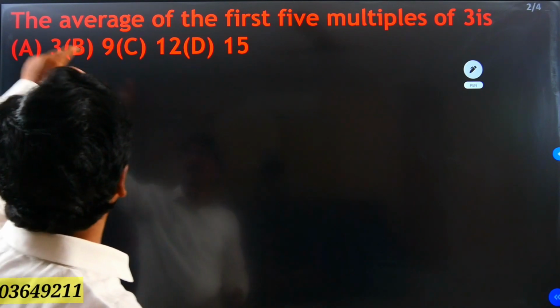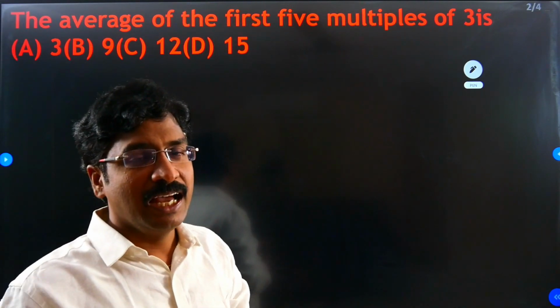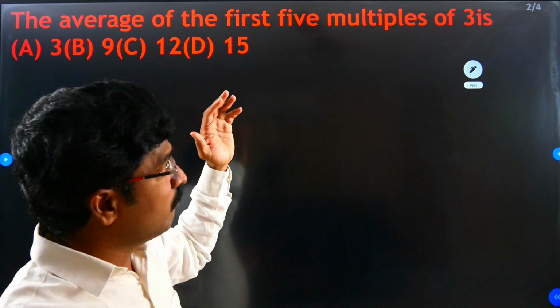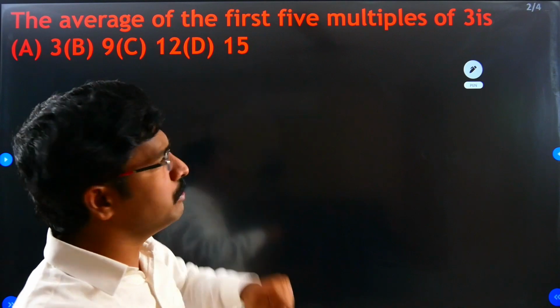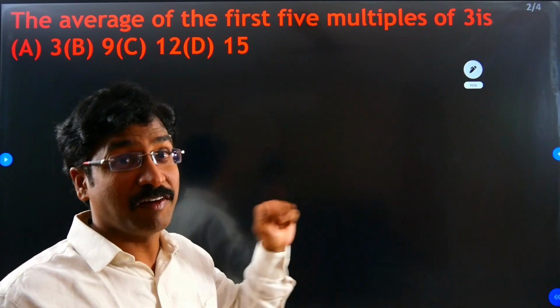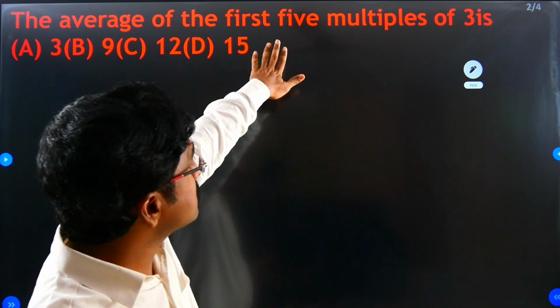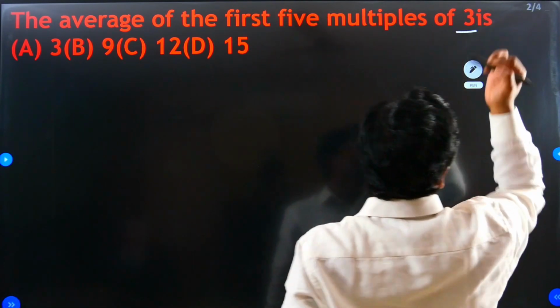Right here, see: the average of the first 5 multiples of 3. In a sum like this, first of all you identify what the table is. Is it the 5 table or the 3 table? The first one is not the table, the second number is the table. 3 is the table.